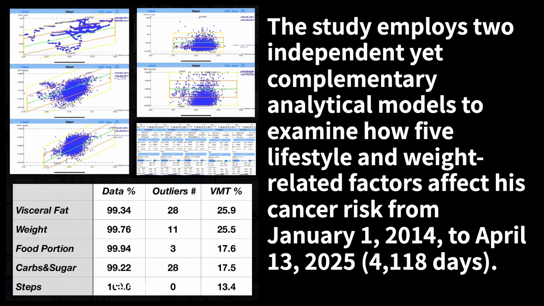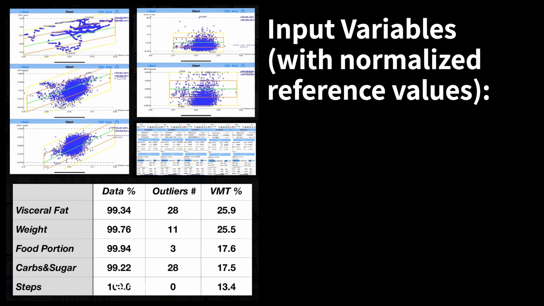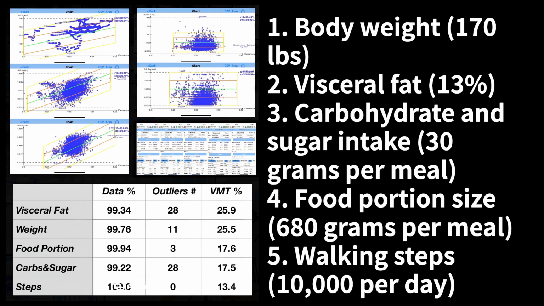The study employs 2 independent yet complementary analytical models to examine how 5 lifestyle and weight-related factors affect his cancer risk from January 1, 2014, to April 13, 2025, 4,118 days. All data were self-collected and analyzed by the author. Input variables, with normalized reference values. 1. Body weight, 170 pounds. 2. Visceral fat, 13%. 3. Carbohydrate and sugar intake, 30 grams per meal. 4. Food portion size, 680 grams per meal. 5. Walking steps, 10,000 per day.